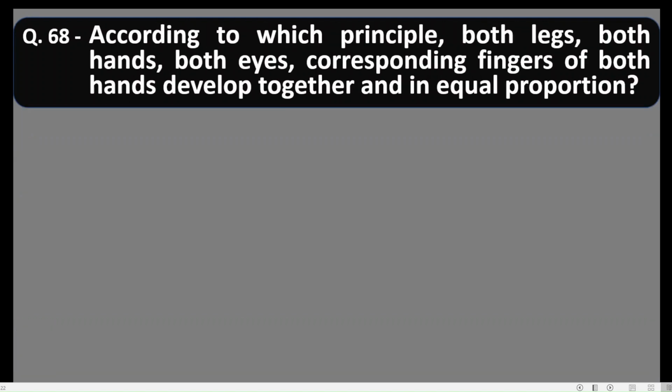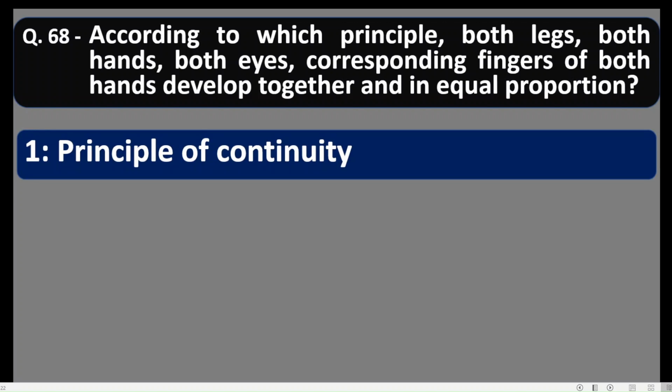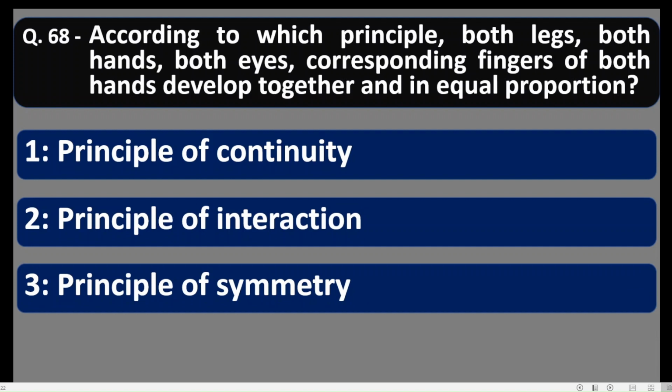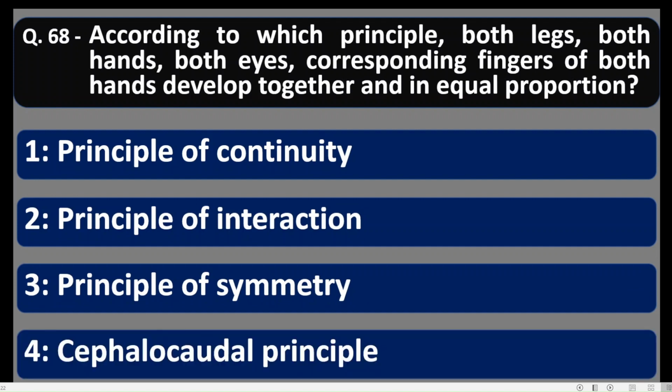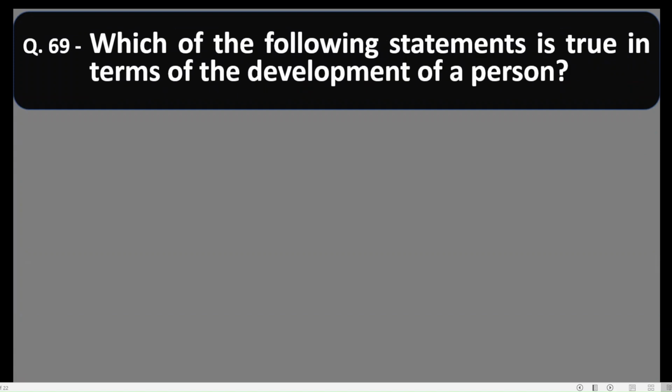Question 68. According to which principle? Both legs, both hands, both eyes, corresponding fingers of both hands develop together and in equal proportion. Let us see the options. Principle of continuity. Number 2, principle of interaction. Number 3, principle of symmetry. Number 4, several principle. So the correct option is principle of symmetry. According to this principle, both legs, both hands, both eyes, corresponding fingers of both hands develop together and in equal proportion.